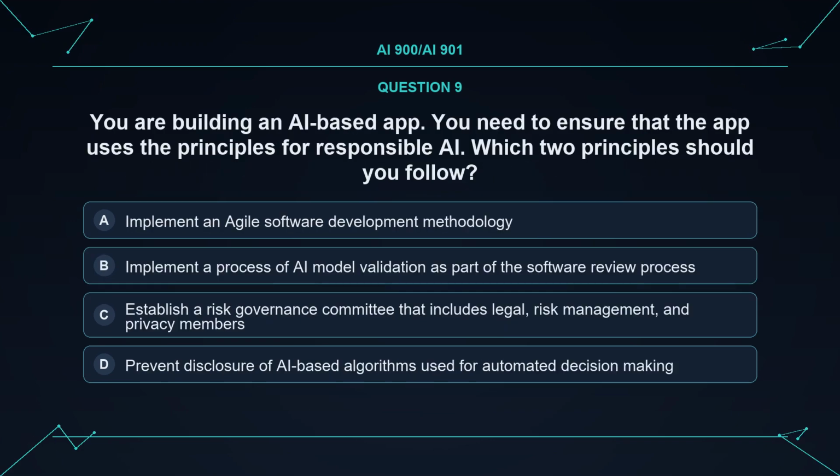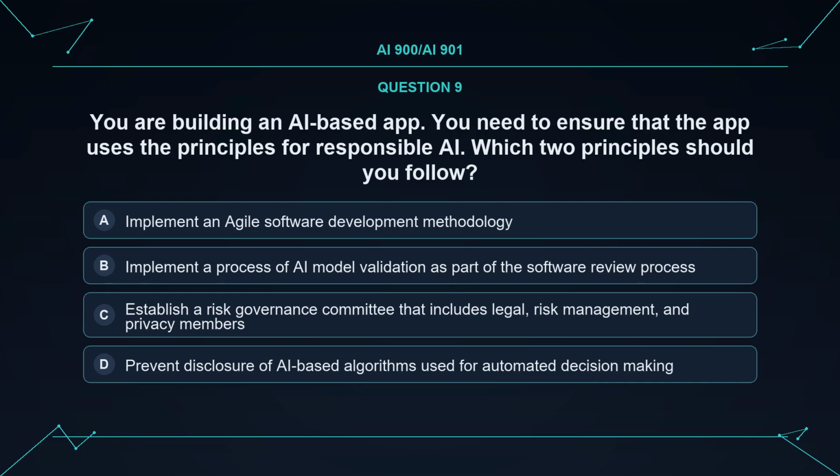Question. You are building an AI-based app. You need to ensure that the app uses the principles for responsible AI. Which two principles should you follow? Option A. Implement an agile software development methodology. Option B. Implement a process of AI model validation as part of the software review process. Option C.